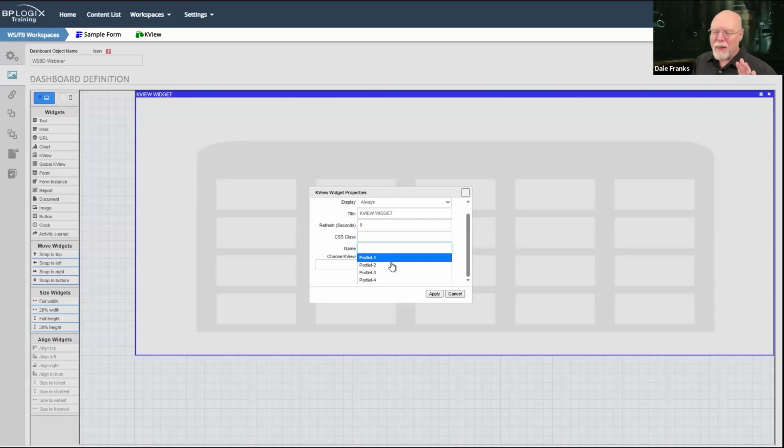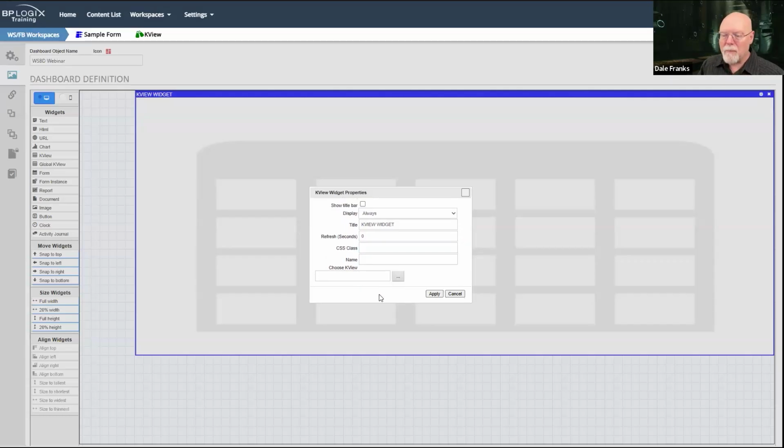Now you have the name. The name is either portlet 1, 2, 3, or 4. Usually you don't need to do this, but there are reasons where you might want to name a portlet because of the way that knowledge views work.